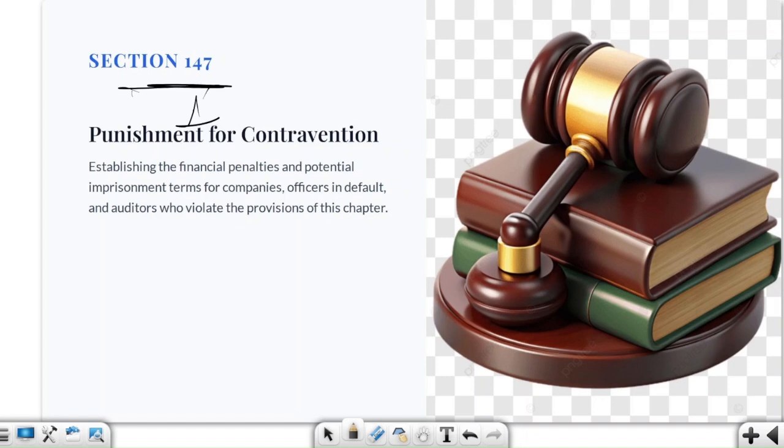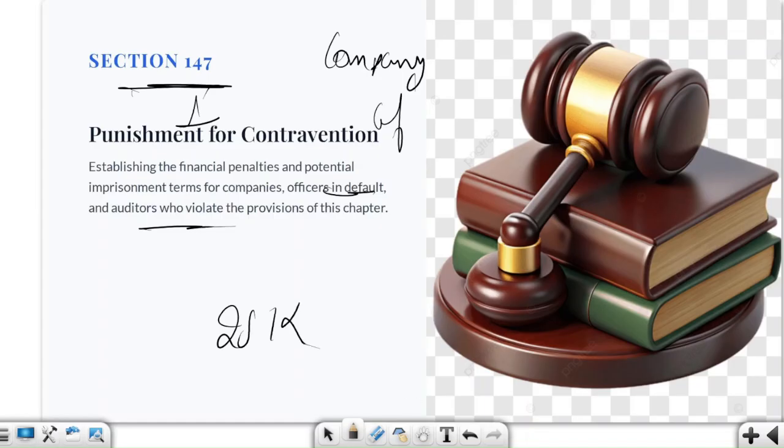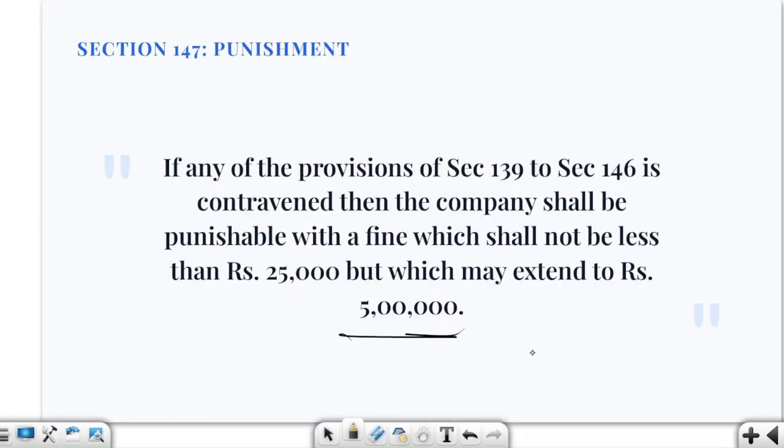We have to first of all identify who has violated the law. So first of all we are going to focus on 3 levels: company, then officer in default, and auditors who have violated the provisions, right? So here we are saying that if any provisions of section 139 to 146 are contravened, the company is punishable with a fine of minimum 25,000 rupees and maximum 5 lakh rupees. Okay, so this is also very important.